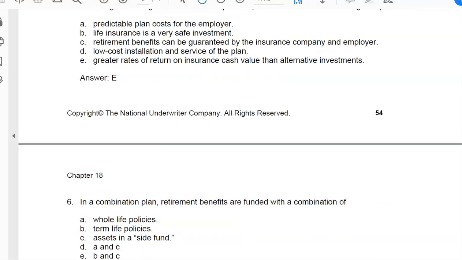6, in a combination plan, retirement benefits are funded with a combination of A, whole life policies, right? Because you have the policy for life. B, term life policies. Well, those would expire at the end of the term, so I don't think those would be part of it. C, assets in a side fund. Yes, a side fund is one of the particular points of a combination plan. So the answer is A and C. The answer is D.